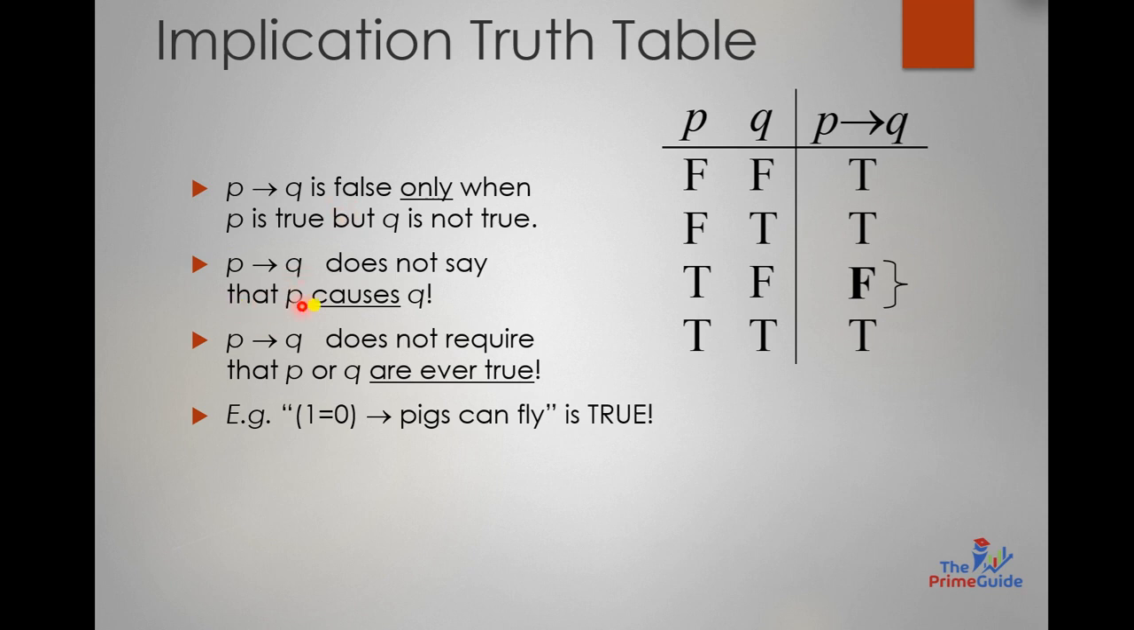P implies Q does not say that P causes Q. P implies Q does not require that P or Q are forever true. So for example, I say that if 1 is equal to 2, then the pig can fly is true, because this particular condition is false. So for the implication to become false, it is very important for you to have the first condition true and then the next condition false. Then this would be false, otherwise it would be true.